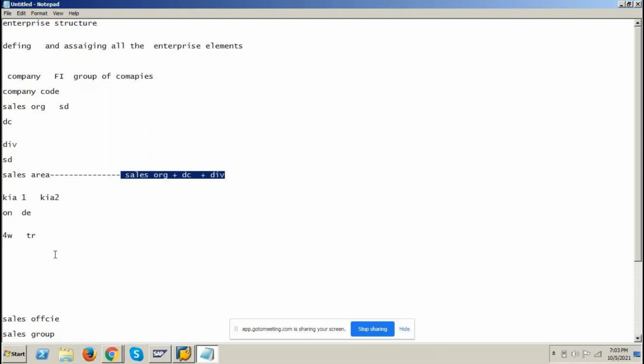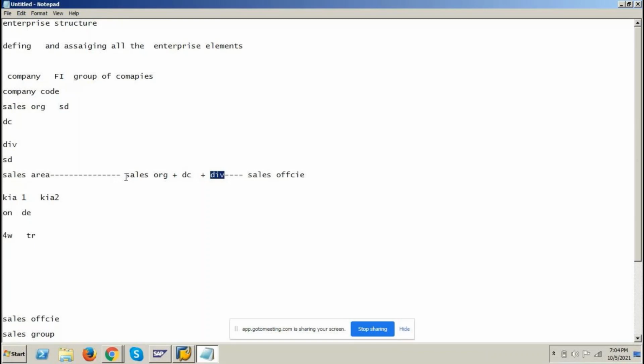Branch offices lone actual sales jarugutundi. That branch office is called as sales office in SAP sales and distribution. Okay. So you are assigning sales office to sales area. So for this particular sales area, we will be assigning sales office and a branch offices. And means under this sales organization, from this sales office, from this distribution channel, from this division, we will be selling the product to the customer.